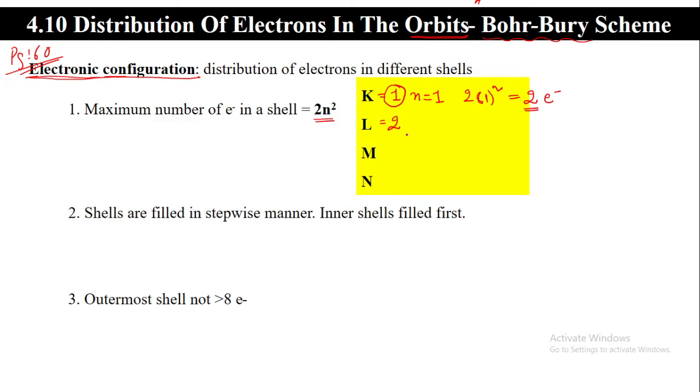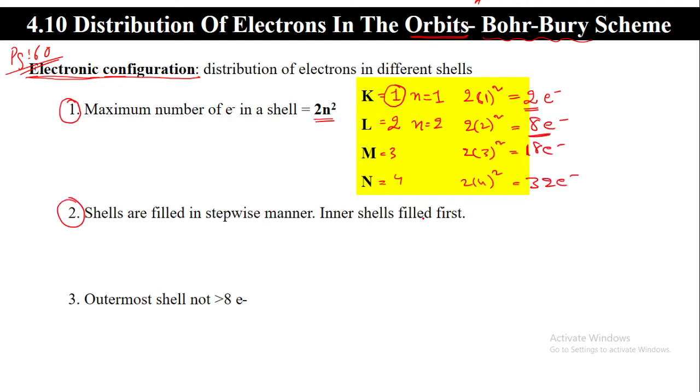So we can do it like that. 4 into 4, 32 electrons. 4 fours are 16, 16 into 2, 32 electrons you will get. So the first point of this Bohr-Bury scheme mentions how many maximum number of electrons we can have in each shell. In the second part of this scheme, what they are mentioning is that the shells will be filled up in a stepwise manner. The inner shells will be filled up first.